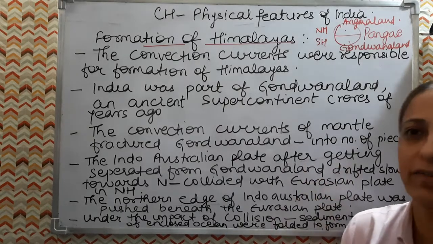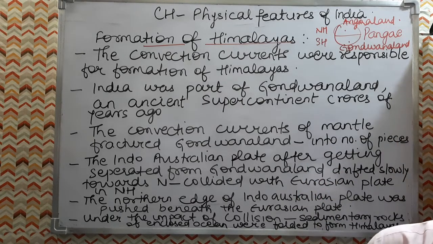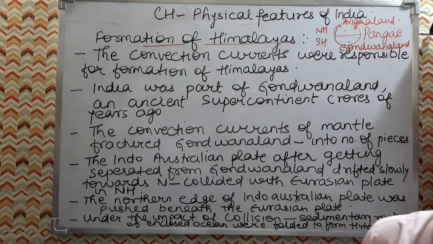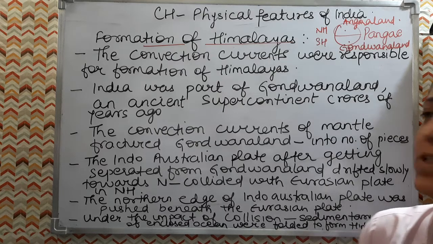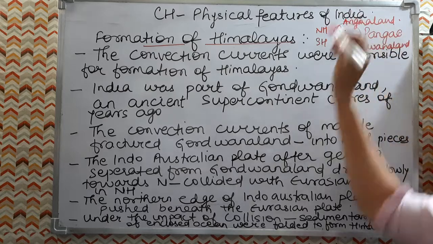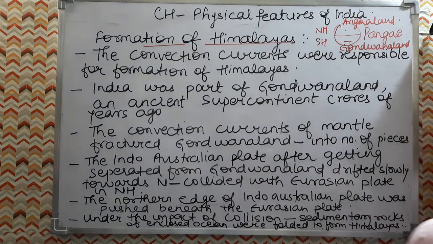Now Gondwana land included India. India was part of Gondwana land. Australia was also there, South Africa was also there, South America was also there, and Antarctica was also there as one single landmass. So India was part of Gondwana land, and Gondwana land was part of the Pangaea supercontinent.